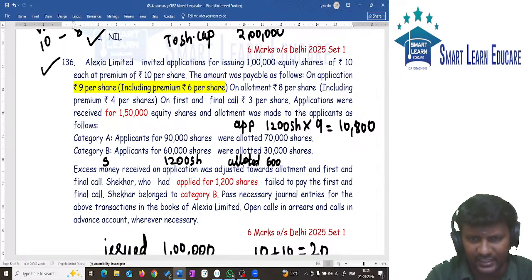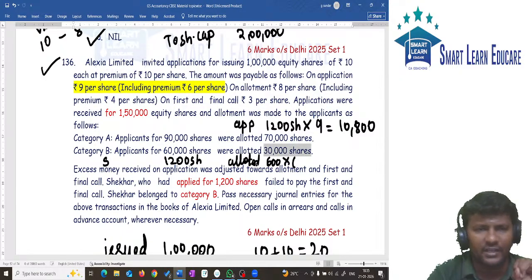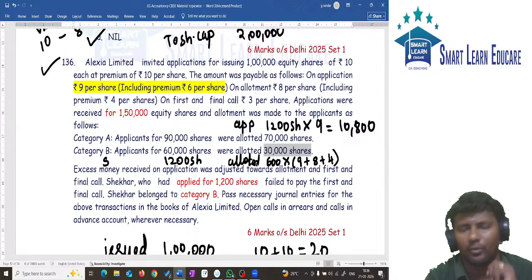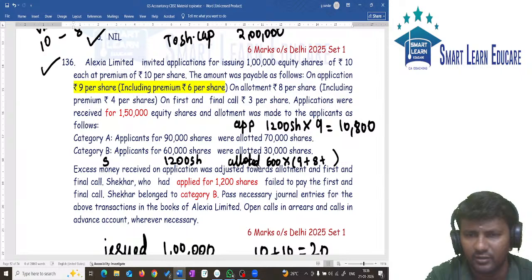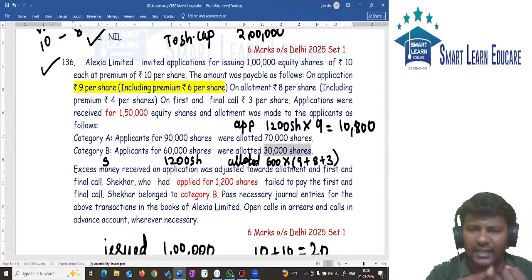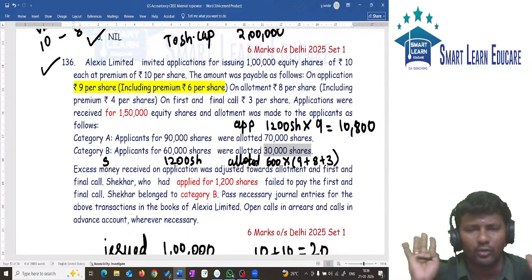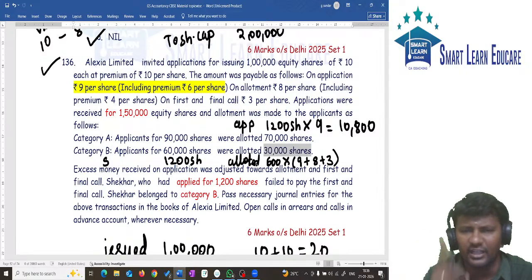On this 600 shares, he has to pay application 9 rupees. Also he has to pay allotment. Tell me, allotment he has to pay how much? 8 rupees. Also he has to pay first and final call. How much on first and final call? 3 rupees. 8 plus 9 is 17, 17 plus 3 is 20 rupees. So total 20 rupees on 600 shares.